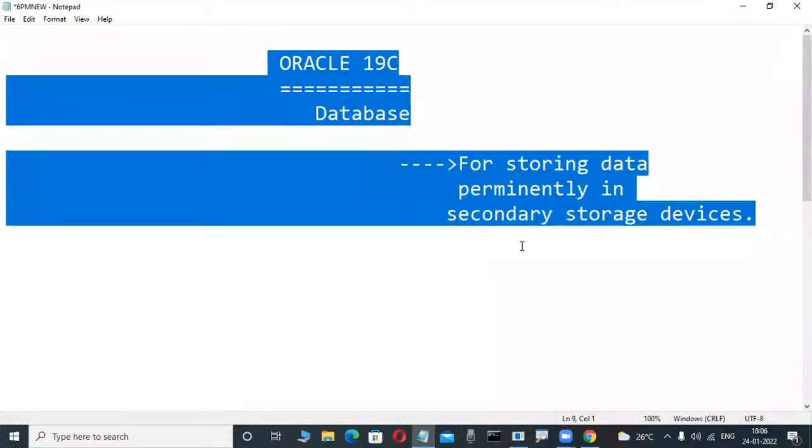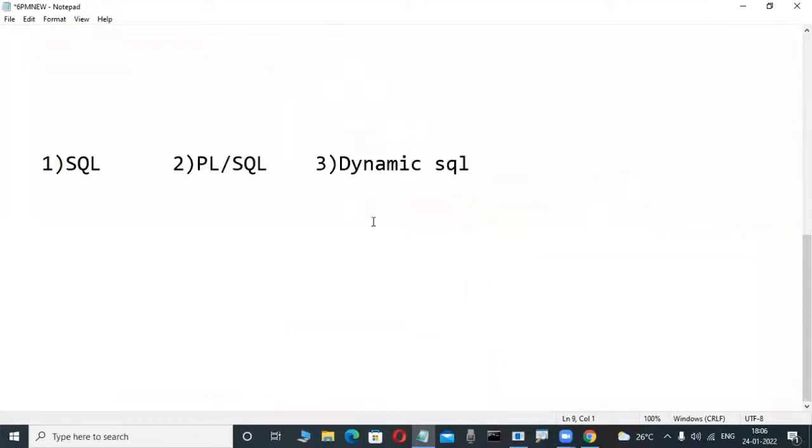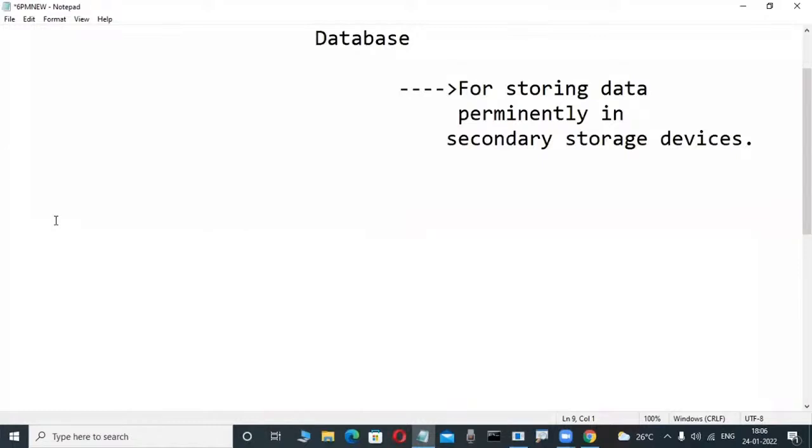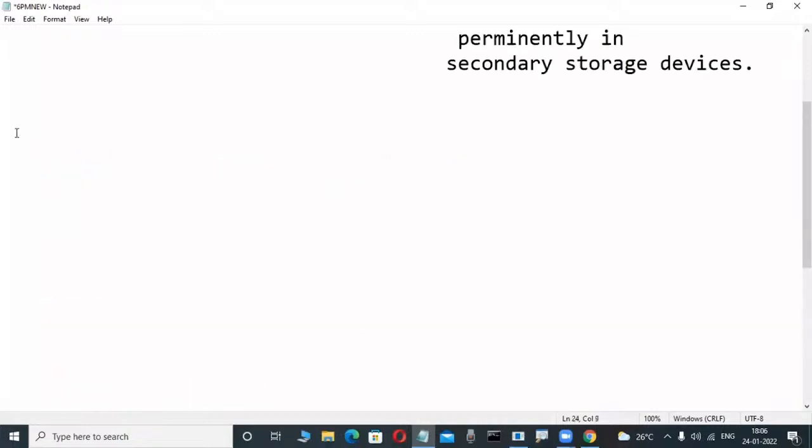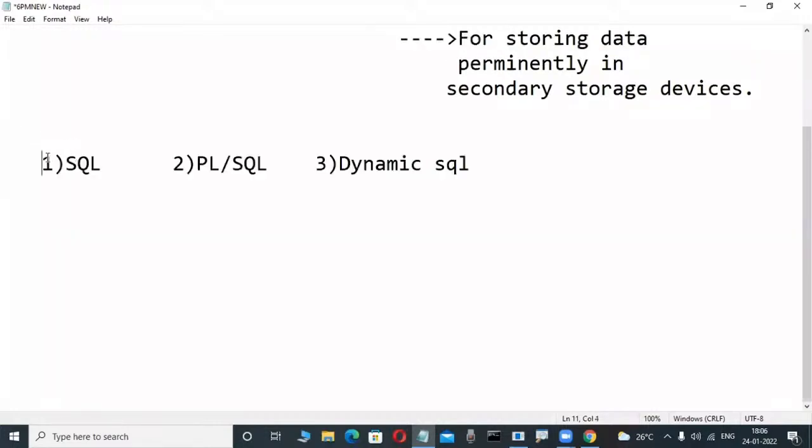What is that today? I will tell you. These databases, that is Oracle, SQL Server, DB2, Sybase, MySQL, are all implemented based on the relational data model concept. For operating those products, we use SQL. But for the Oracle database product, we use three languages: one is SQL, another is PL/SQL, and another is dynamic SQL. Up to this, we learned in previous classes.